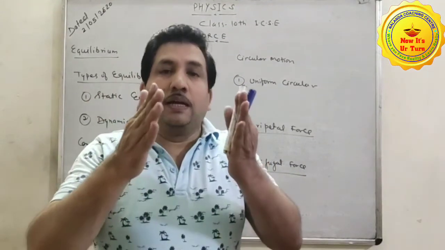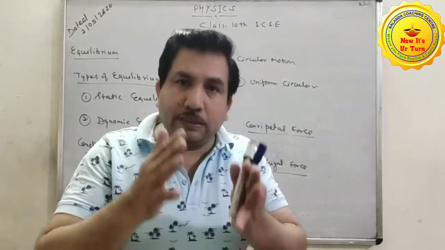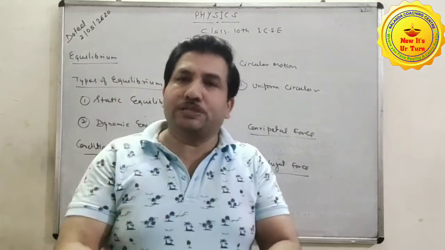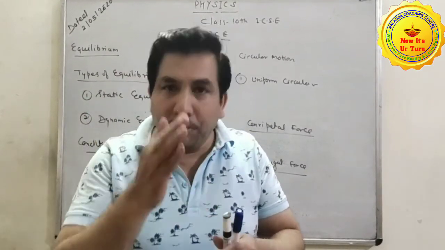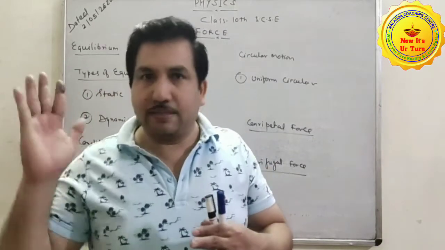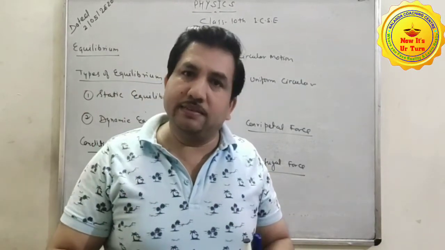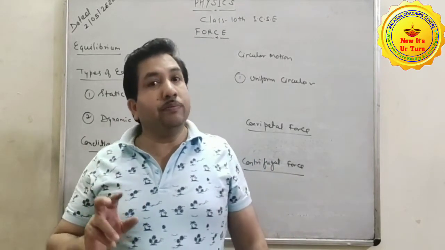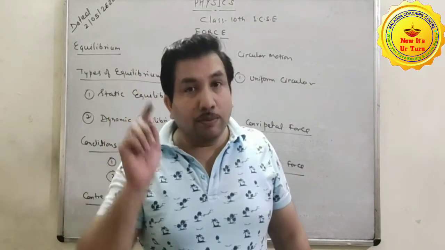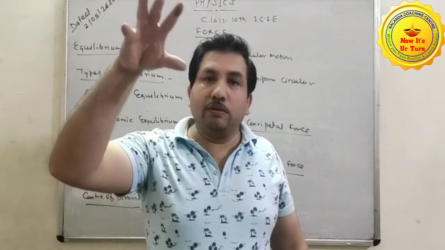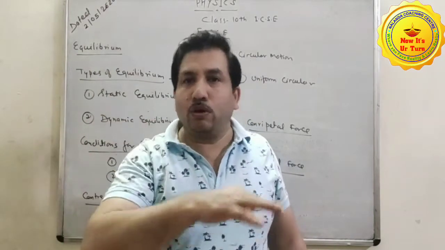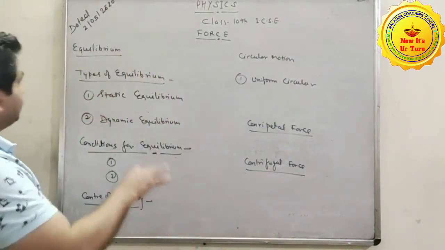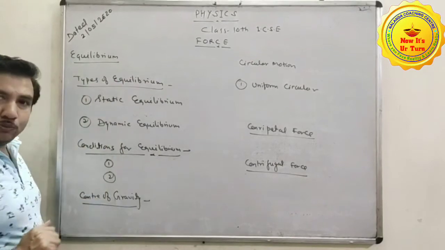If the net sum of the magnitude of the forces acting on the body, whether it is in motion or at rest, is zero, in that case the body is said to be in equilibrium. Clear? A body is said to be in equilibrium if the sum of the forces acting on it, whether at rest or in motion, is zero. In this way, we can say equilibrium is of two types.